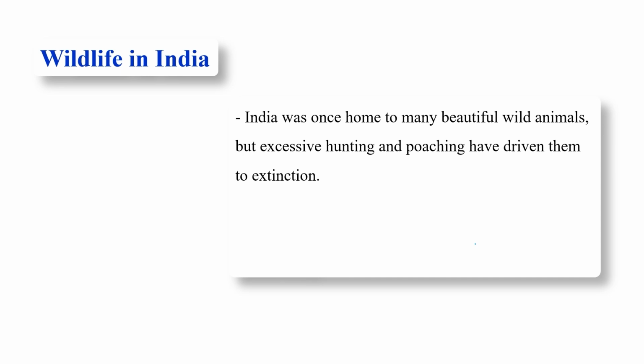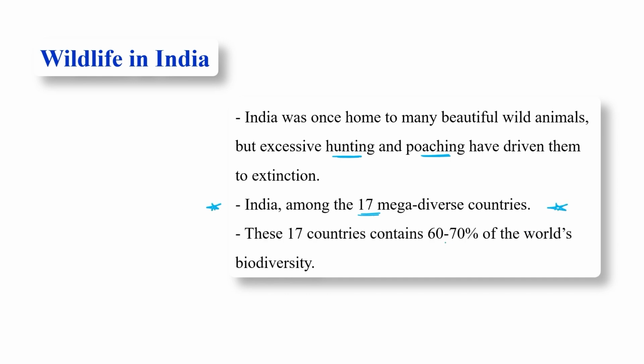Now let's discuss wildlife in India. India, as you know, was the home of many beautiful wild animals, but excessive hunting and poaching have driven them to extinction. India got its position among the 17 mega biodiversity countries. These 17 countries contain 60 to 70% of the biodiversity of the world.